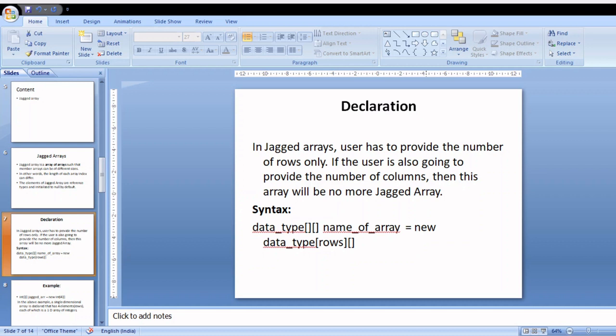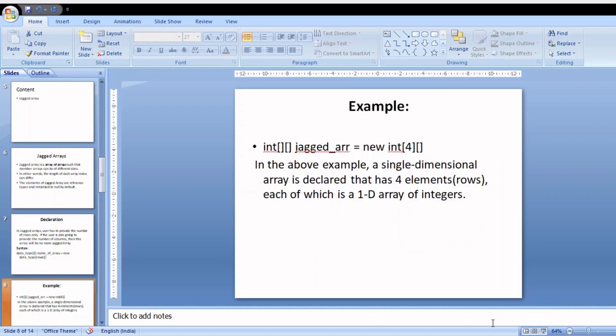Suppose you have stored 1, 2, 3, 4, 5. You have initialized an array with the set of numbers 1, 2, 3, 4, 5. The complete set is going to be stored in this memory location, and the second set 6, 7, 8, 9, 10 is going to be stored in this location, and you should leave this portion blank. You should leave the second subscript blank. That is the syntax of jagged arrays.